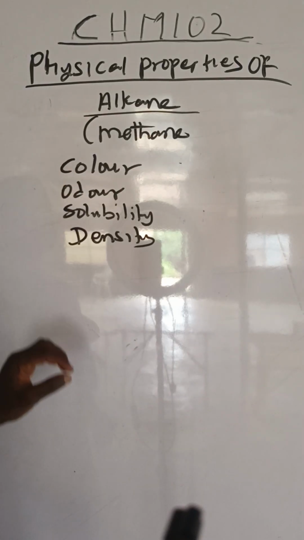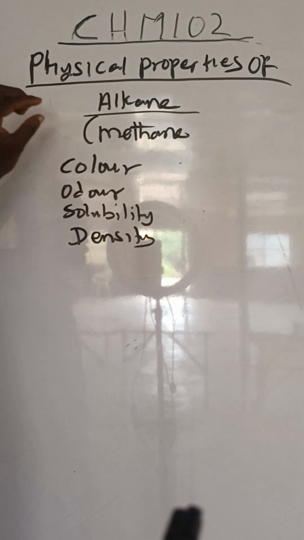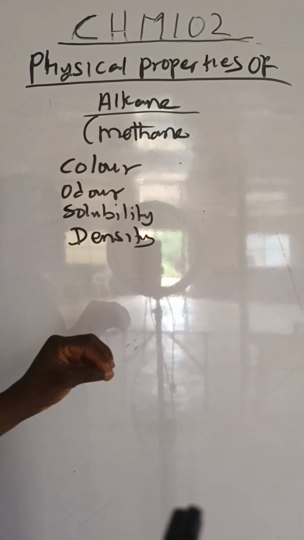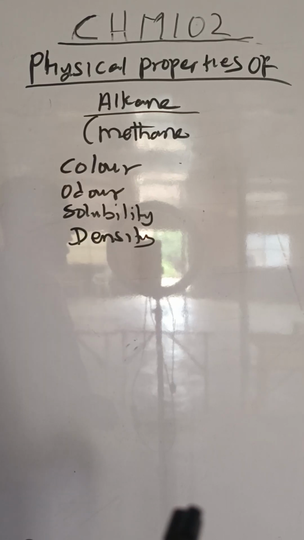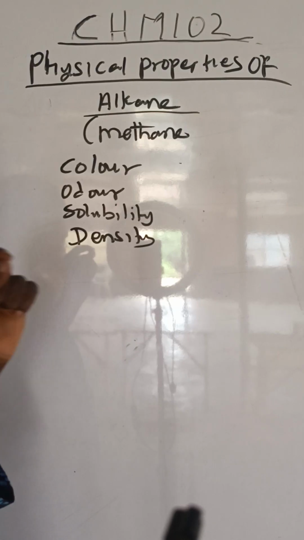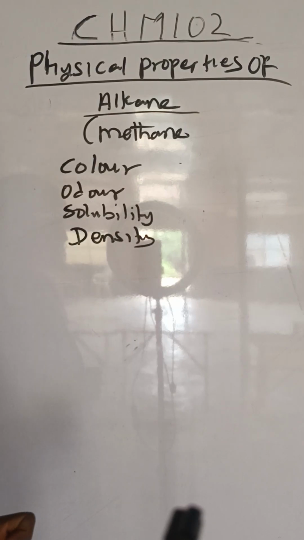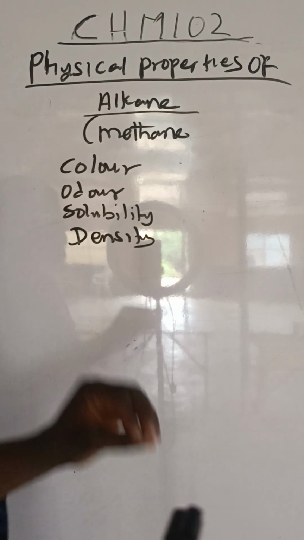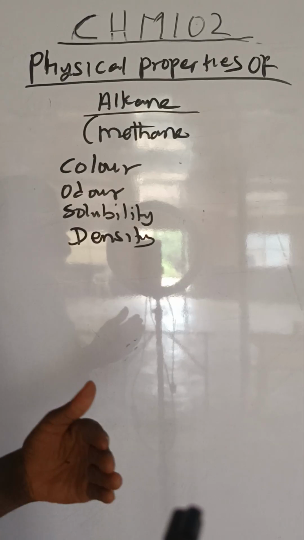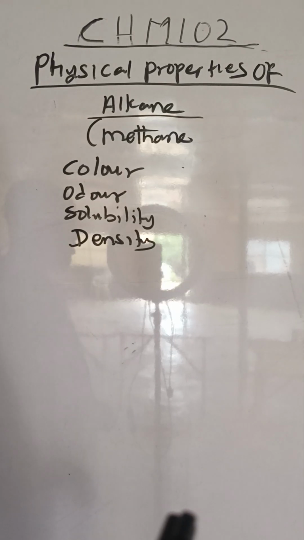So, and another thing is that maybe because the molar mass of methane is very small compared to the what? To this ethane, propane, and butane. Are you getting the point? So you cannot write the physical properties of alkane, but you can only study the members of alkane, which is methane. Why don't we have the physical properties of ethane, propane, butane? Is because they have different physical properties, but all of them undergo the same chemical properties.